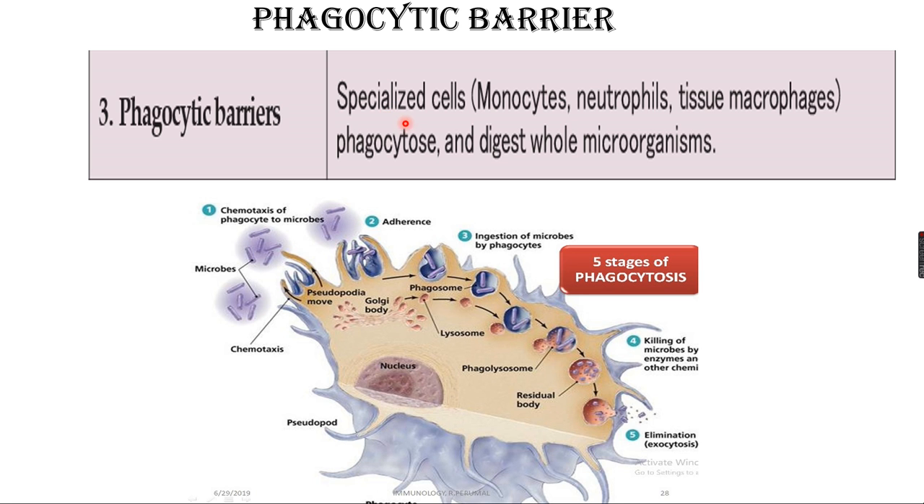Which cells? The specialized cells in our body called monocytes, neutrophils, tissue macrophages. They can phagocytose. They can engulf, swallow, and digest the whole microorganism. That is called phagocytosis, commonly known as cell eating. Now you can see, first of all, these are the microbes. They can attach to the microbes and adhere.